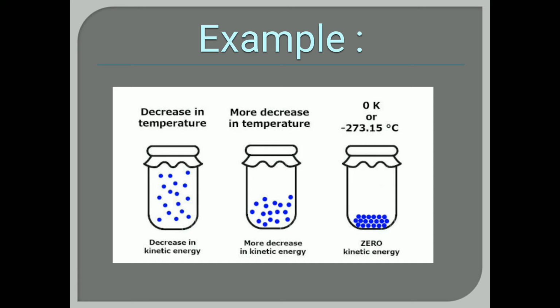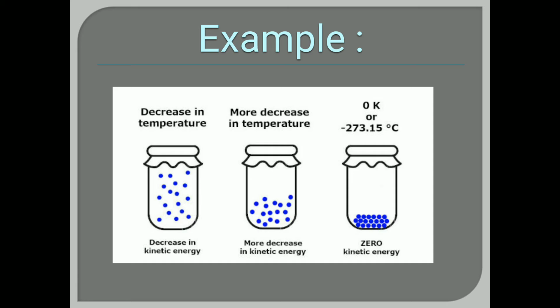But when temperature decreases again to absolute 0, 0 Kelvin means minus 273.15 degrees Celsius, that much the temperature is cooled, at that time kinetic energy becomes 0.